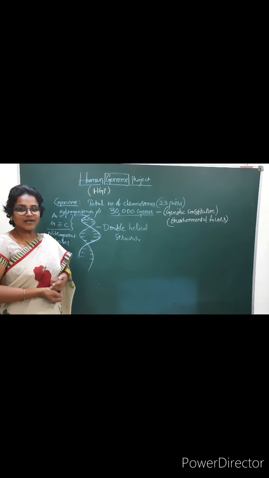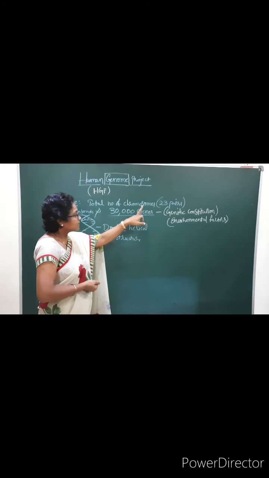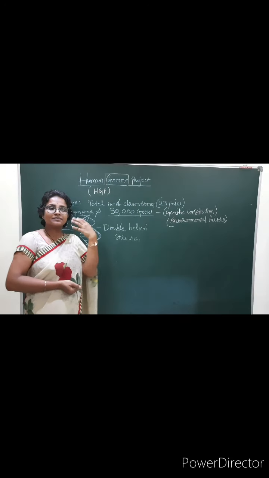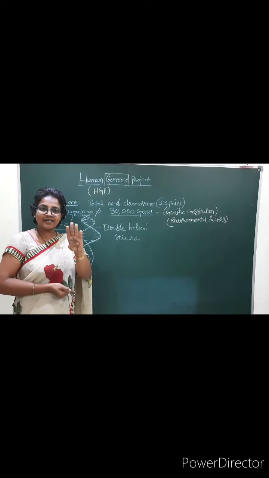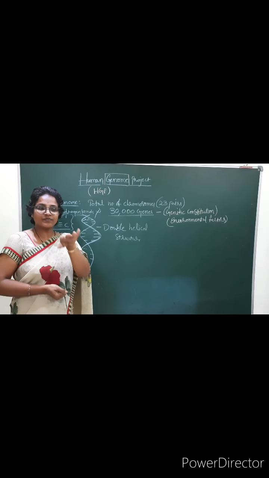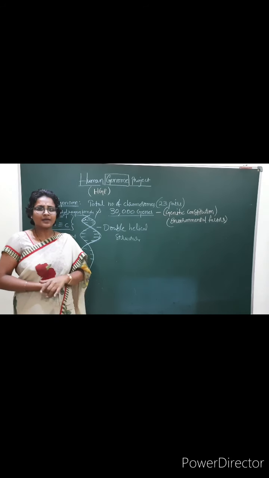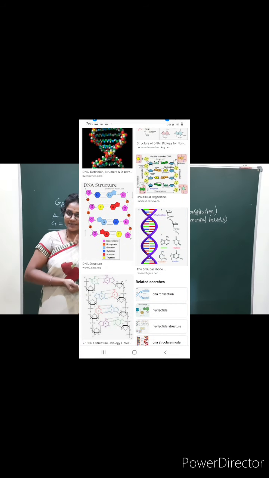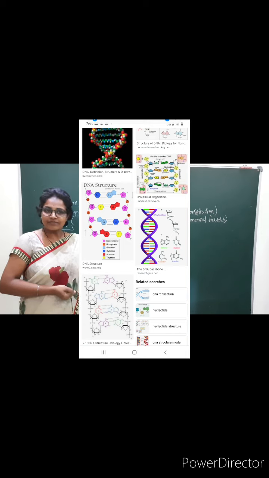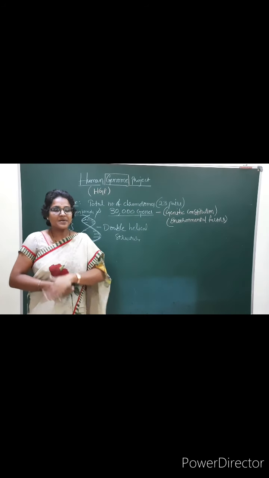I think you understood. For example, if 4 members are in your home, your father, mother and 2 children, one child may be black and the other white. It is because of the characters from the father and the mother.